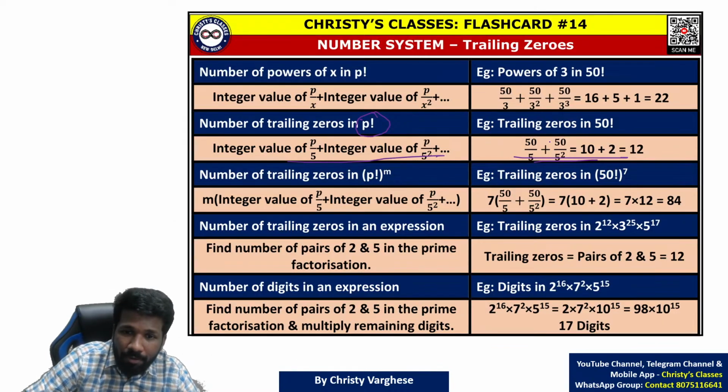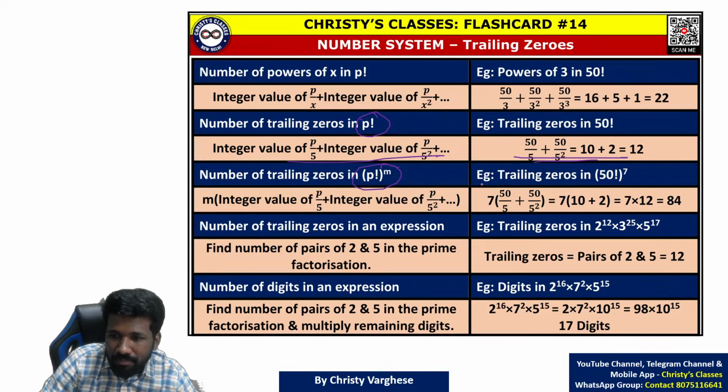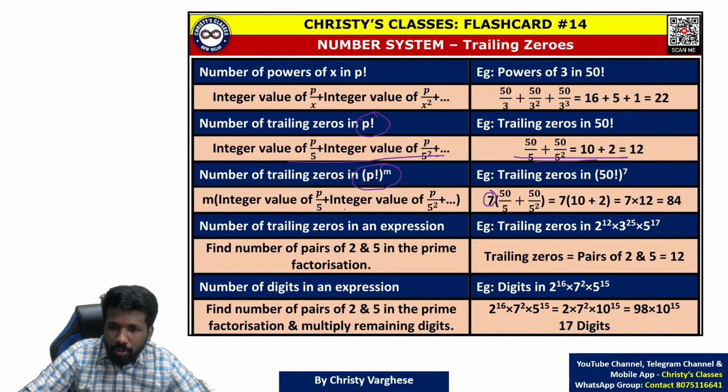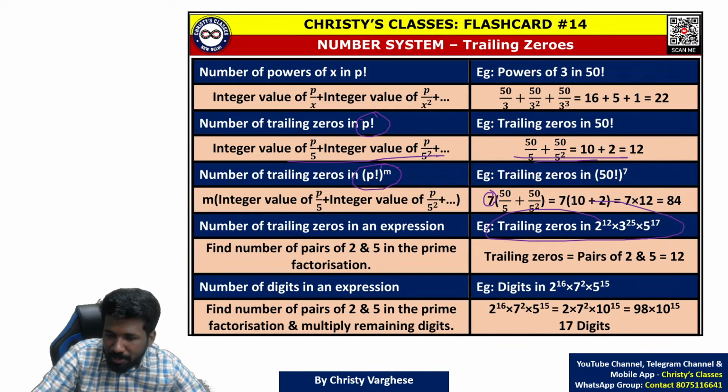That is why you cannot take even the common power. If it is a common power, there is still another formula, p factorial raised to m, where you just have to multiply by that common power. But here a common power is also not there. That is why you have to do it like a random expression itself.